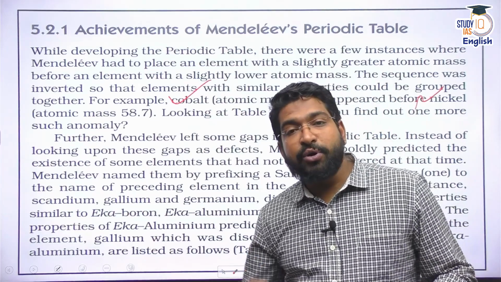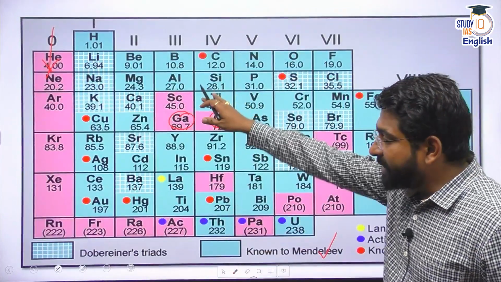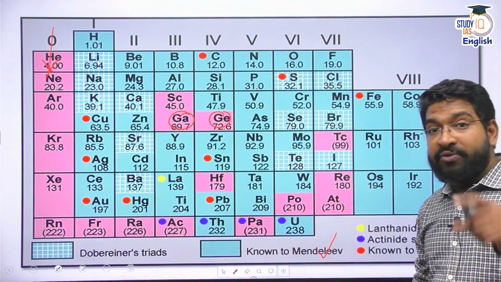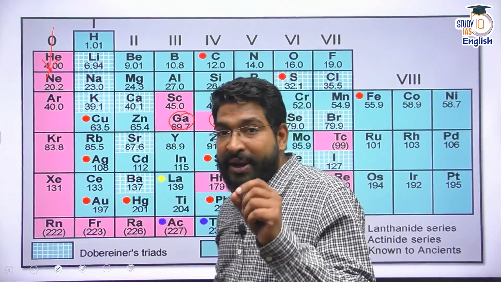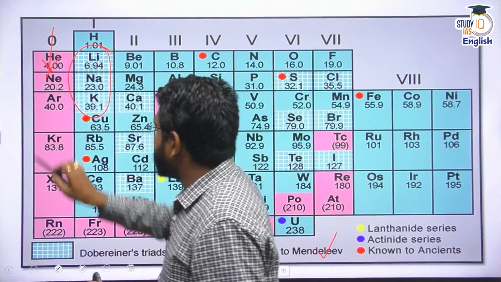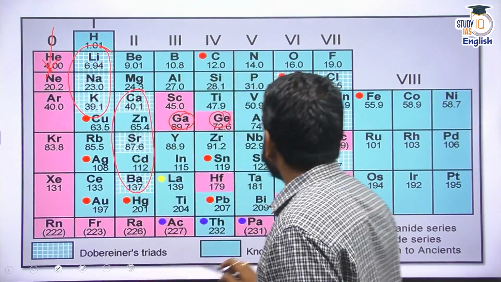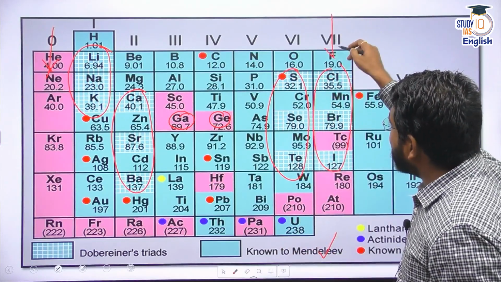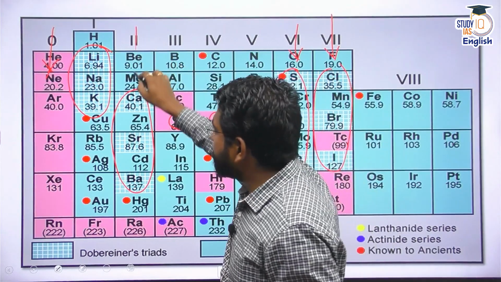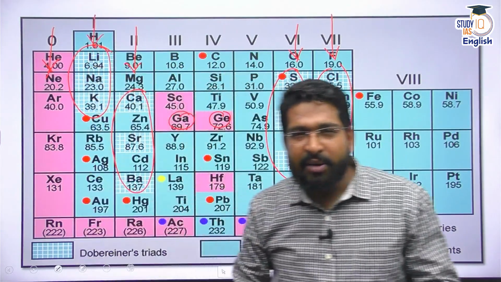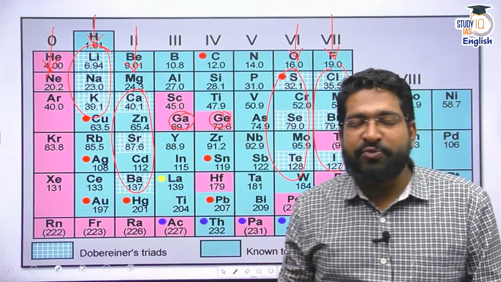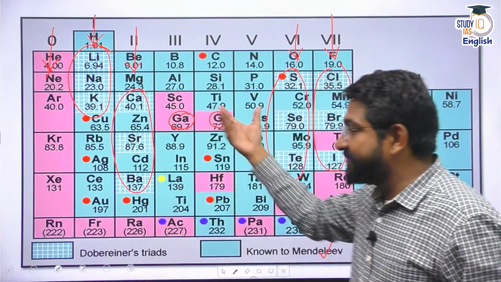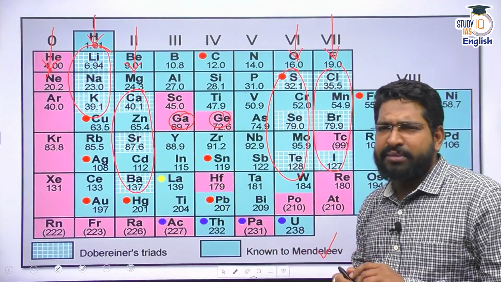Apart from that, Mendeleev also saw that there were many gaps, because as you can see, there are so many red things which are not known. And for your reference, you can see what Dobereiner did initially. These are the first Dobereiner triads, this is the second triad, this is the third triad, this is the fourth triad. You will see that these triads come under the same groups. So you can see that Dobereiner was actually on the right track, but he did not evolve the concept of a tabular format, a more sophisticated kind of classification. So Mendeleev did it. You will see they align to some extent.